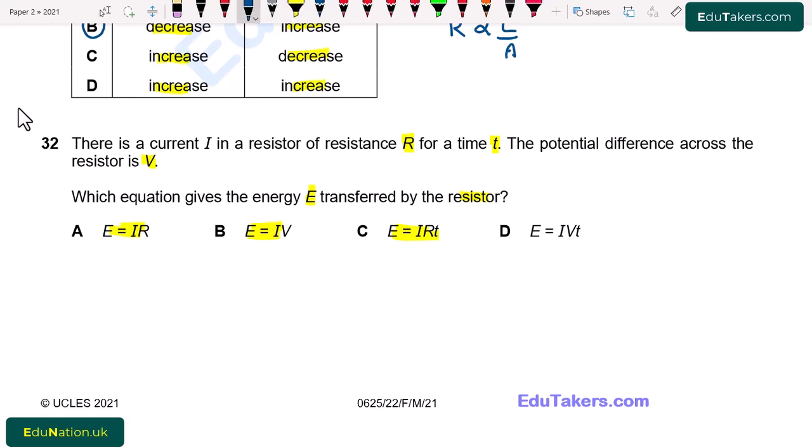So first of all, we know that power is the product of current and potential difference. Also, power is equal to rate of transfer of energy. It will be E over T. By comparing both of these equations, left hand side is equal, so their right hand side must be equal. I write here E over T is equal to IV. So from here E is equal to I, V and T. It means that energy is the product of current, potential difference and time. So from here D option is correct.